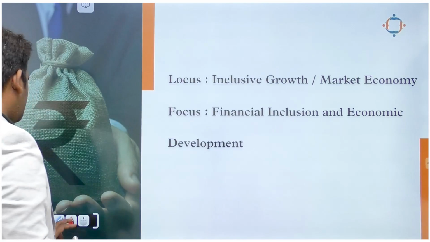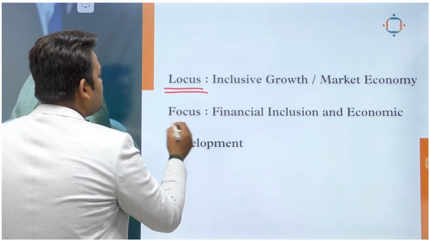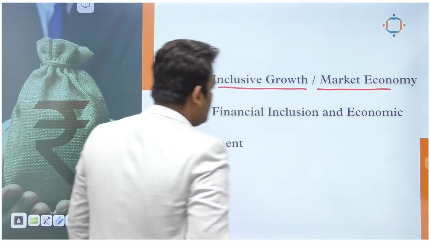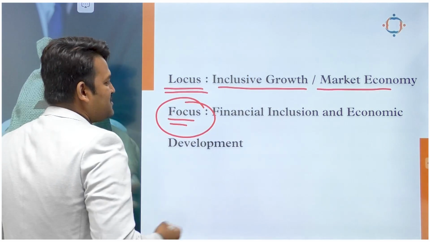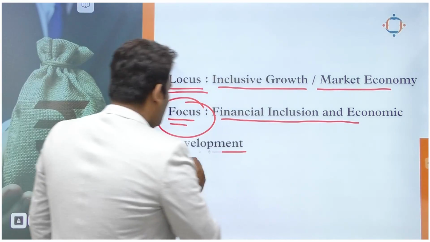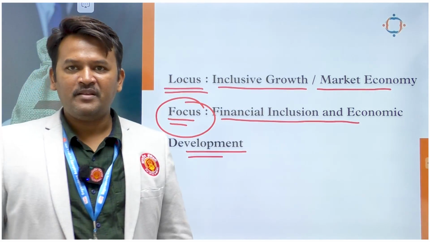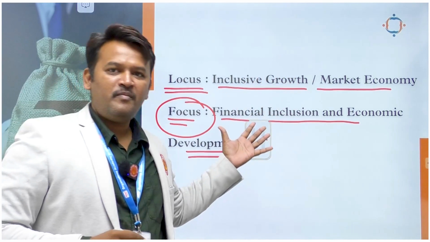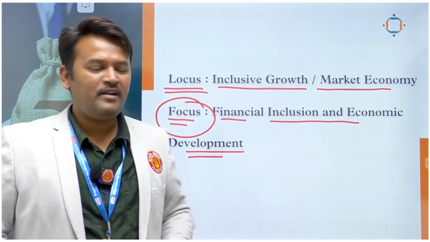Before that, we should also focus on the locus and focus of the question. Here, the locus of the question is inclusive growth as well as market economy. Plus, when you go toward the focus, it is financial inclusion and economic growth or development. This is the focus of our question. So, this will form the body of our answer, right?